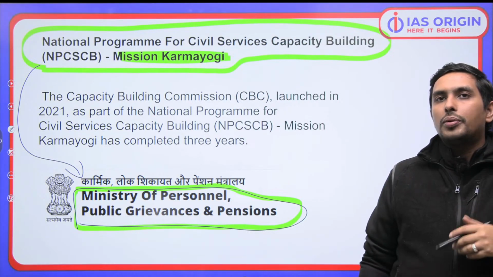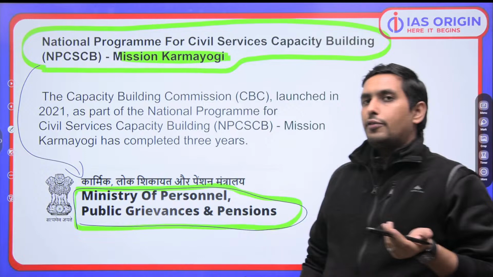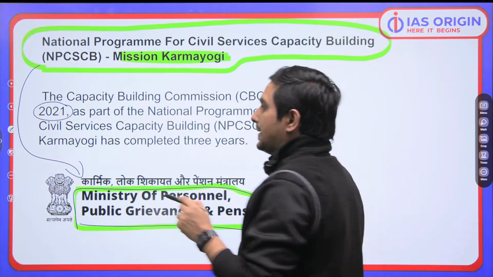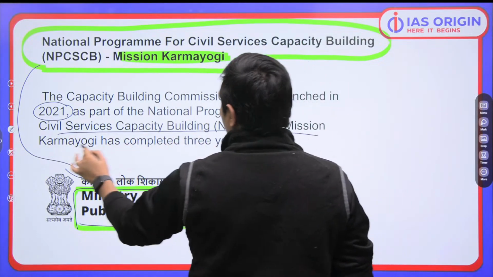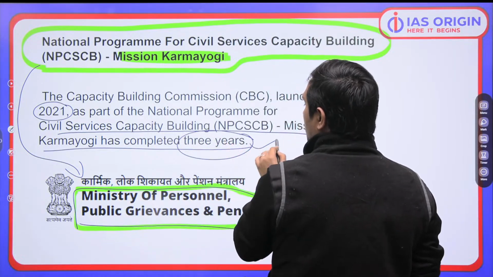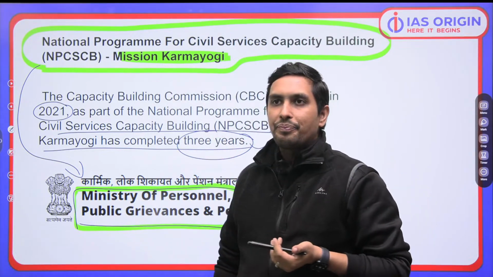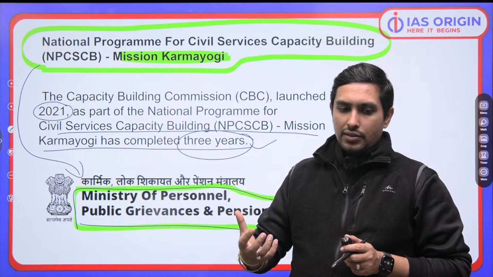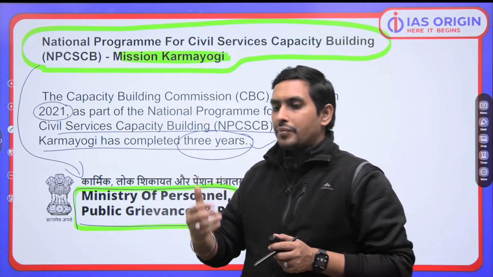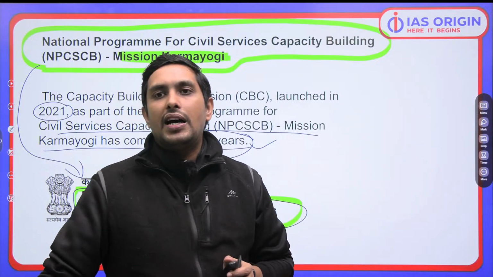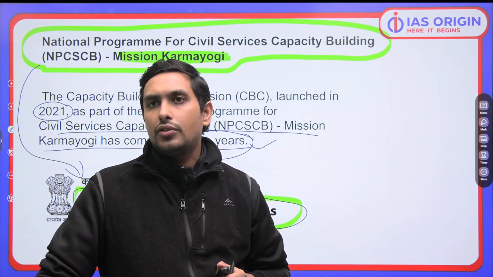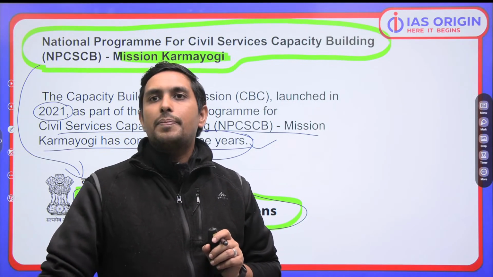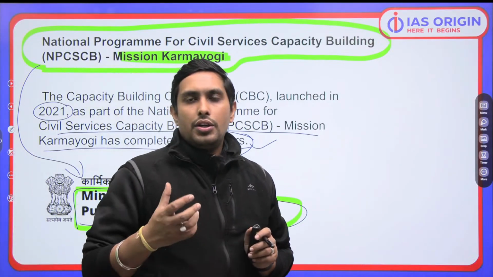When we talk about the capacity building mission, it was back in 2021 that it came into prominence. It is a part of the National Program for Civil Services Capacity Building. Mission Karmayogi has completed 3 years in 2024. So that is why it was in a lot of news. You got to understand, it is basically for the further training of civil servants, those who are already serving. How do we help them become better and better in discharge of their services? It is about that. So first of all, you are supposed to know it is Ministry of Personnel. Secondly, it is a capacity building mission. So you got to understand this thing.